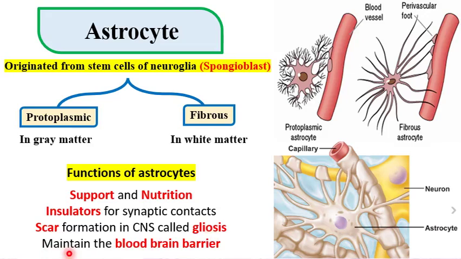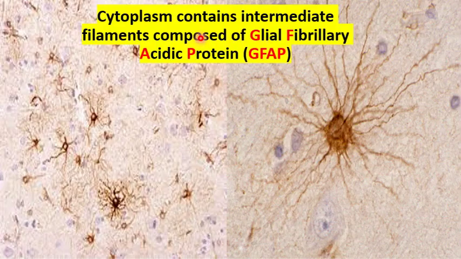Astrocytes are also responsible for maintaining the blood-brain barrier. The cytoplasm of the astrocyte contains what are called intermediate filaments. Intermediate filaments are composed of glial fibrillary acidic proteins, which are the brown parts, present in the cytoplasm of the astrocyte.